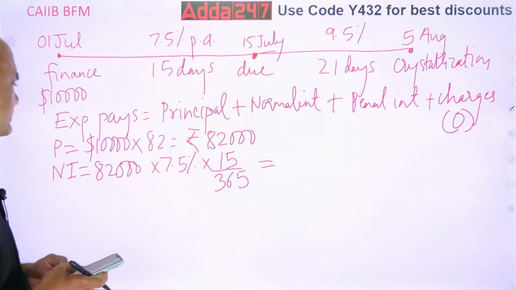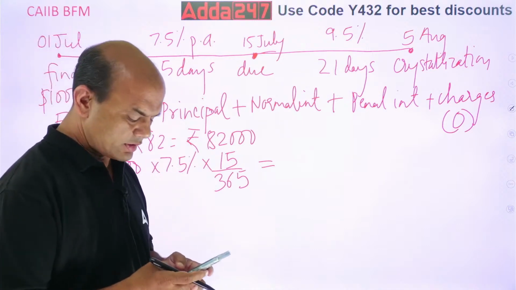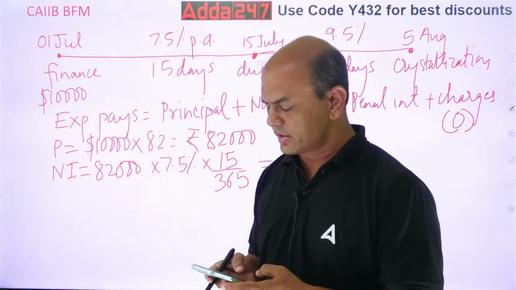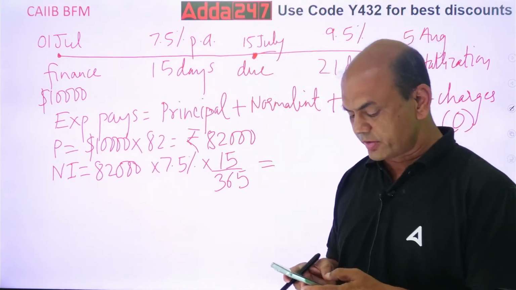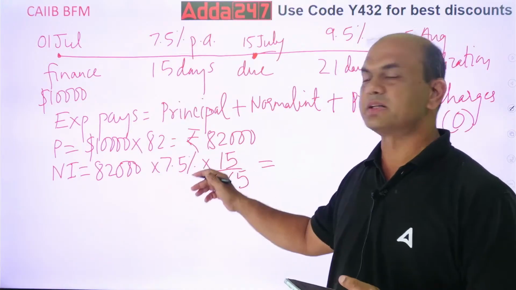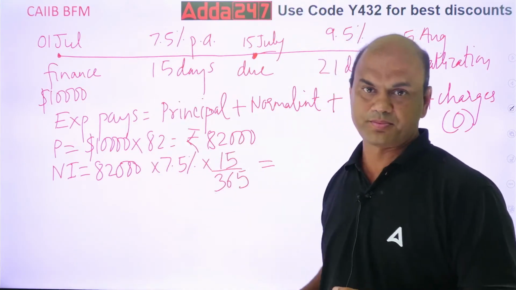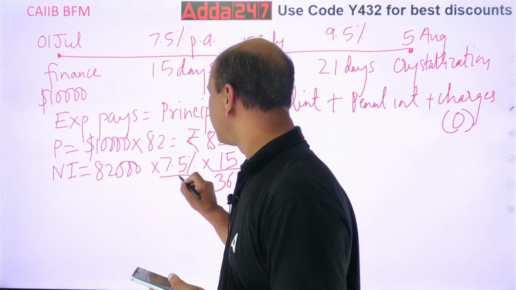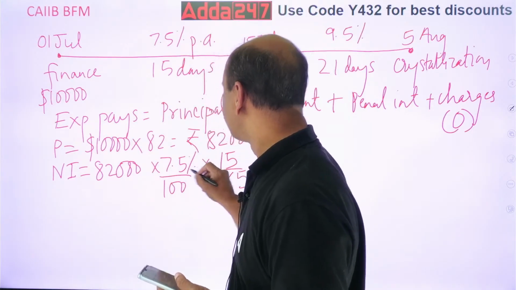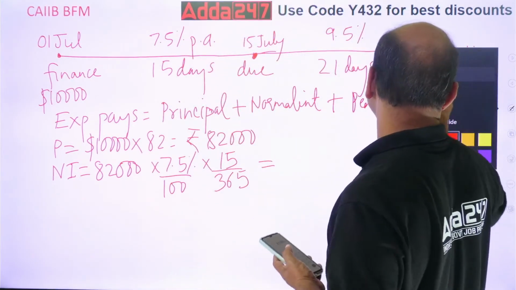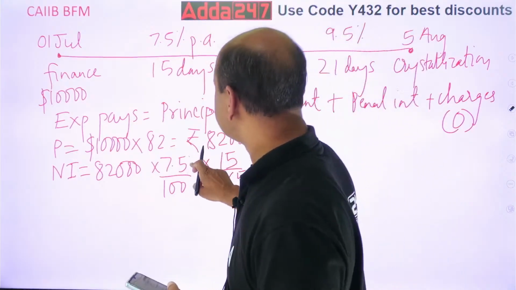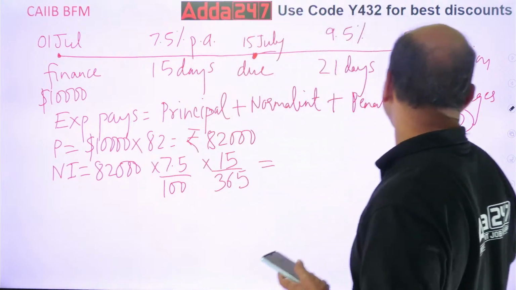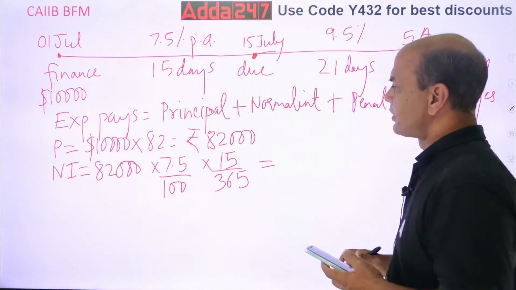So, 82,000. I'll also try it, because I also don't have the answer. 82,000 into 7.5%. So see this, 7.5% means 7.5 divided by 100. You can remove this percent and mark this 100 over here. So 7.5 upon 100. Got it?